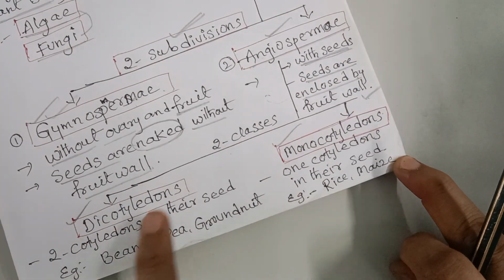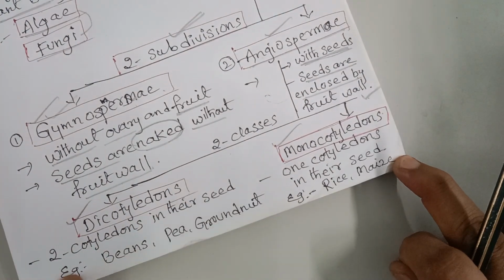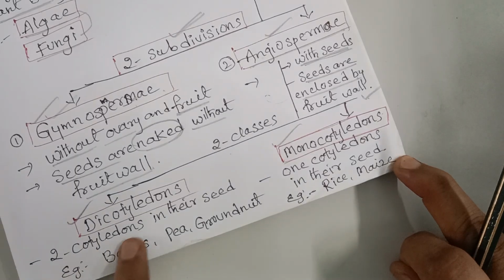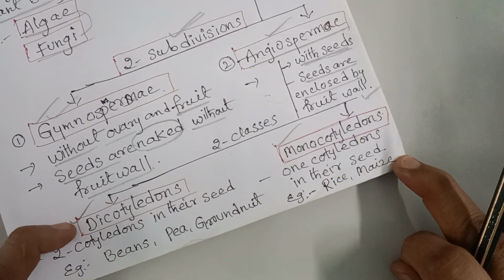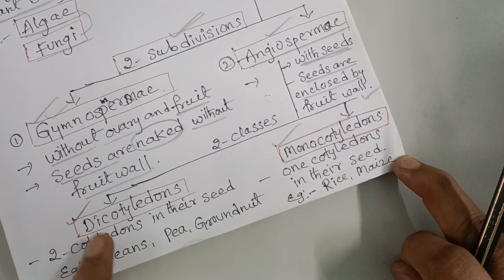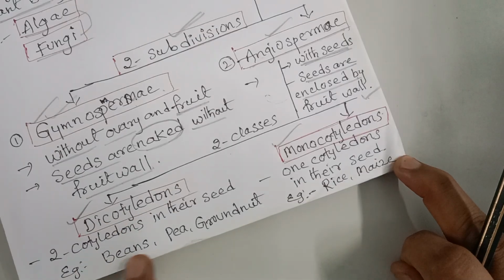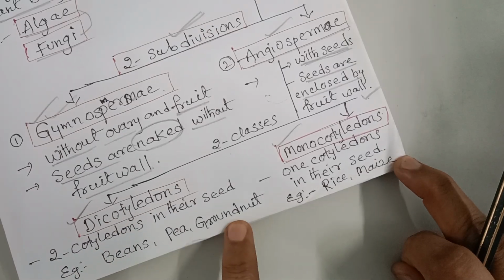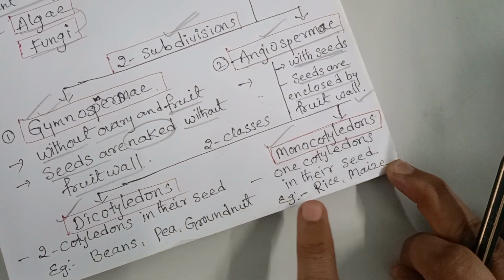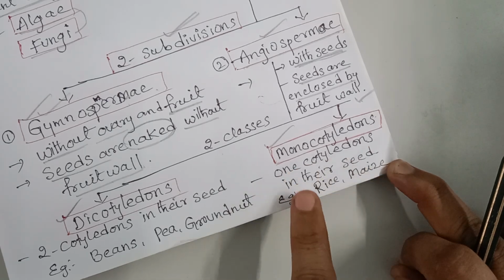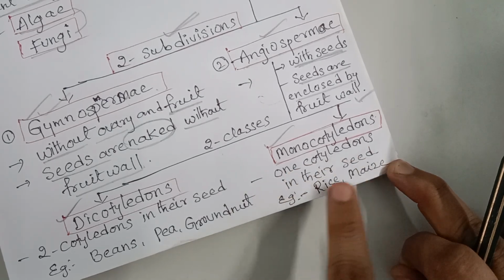So in a dicotyledon, a seed has two cotyledons. What are the examples of the dicotyledon plants? Beans, pea plants, groundnut. And monocotyledon plants have one cotyledon in their seed.